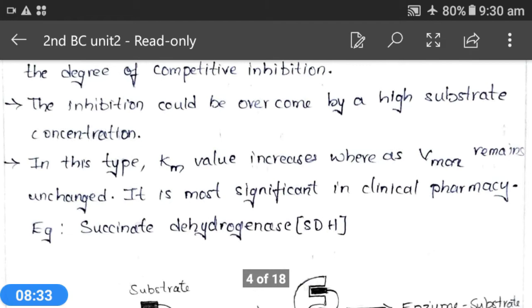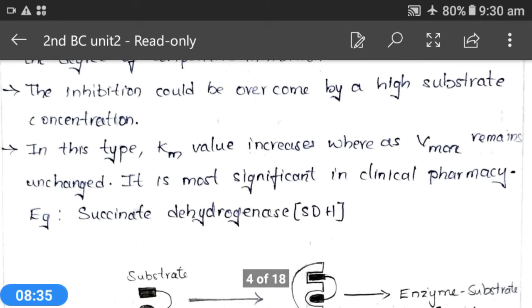And in this type of inhibition, Km value increases whereas Vmax remains unchanged. Here Km value will be increased and Vmax will be unchanged, and it is most significant in clinical pharmacy. That means this particular inhibition has a significant role in clinical pharmacy.